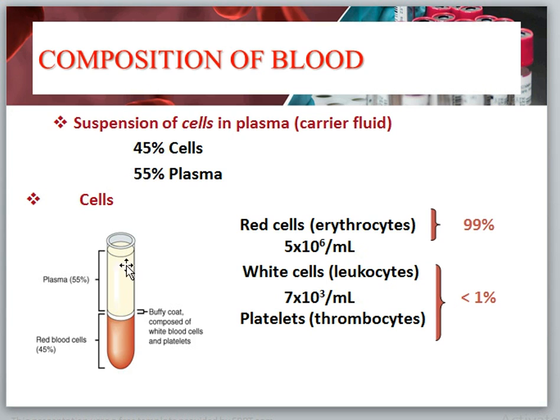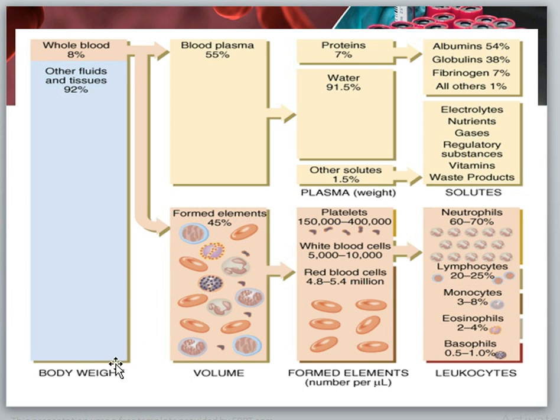So here's a diagram. It contains a white portion which is the plasma and a red portion which is the RBCs, and a slight difference between the two layers. The layer is the buffy coat composed of white blood cells and platelets. Next, body weight. Whole body weight contains only 8% blood. In this blood, 55% is plasma and 45% is cells.